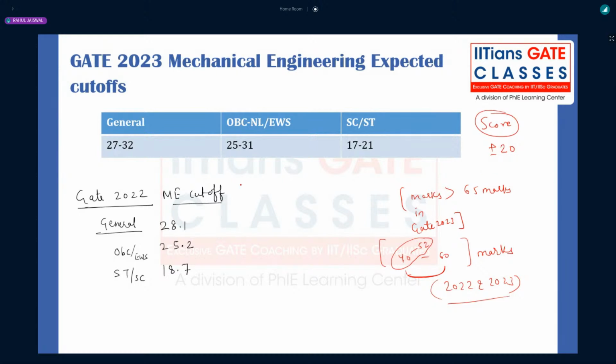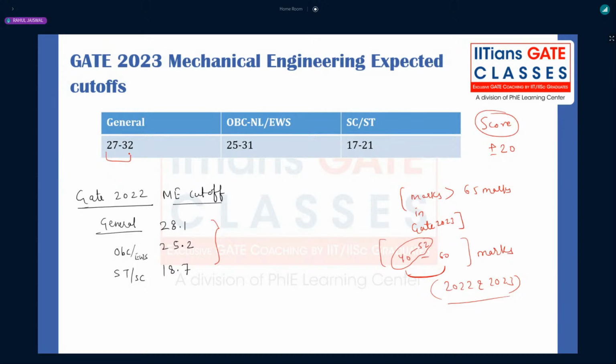And of course, the GATE cutoff prediction for 2023 will also go according to last year only. I have taken the reference of this and kept the prediction for general as 27 to 32. So if you take the average, it will be around 29.5, right?